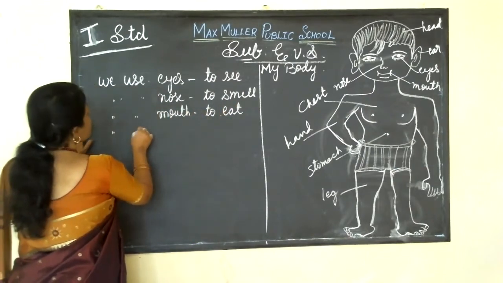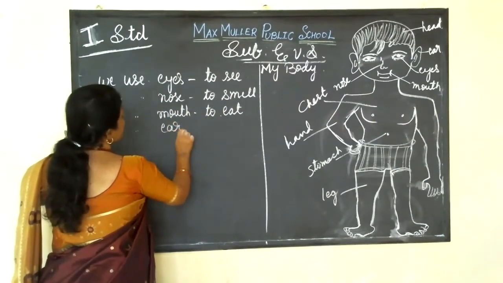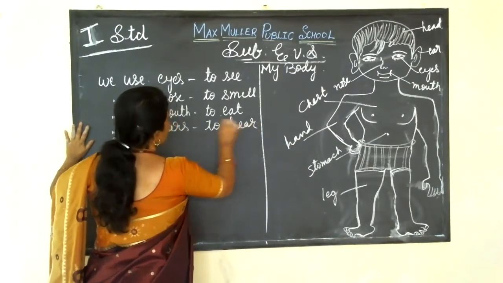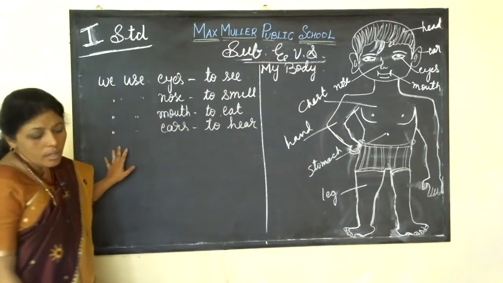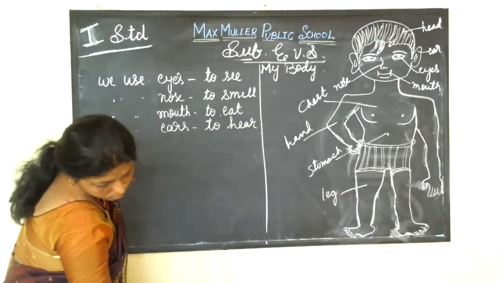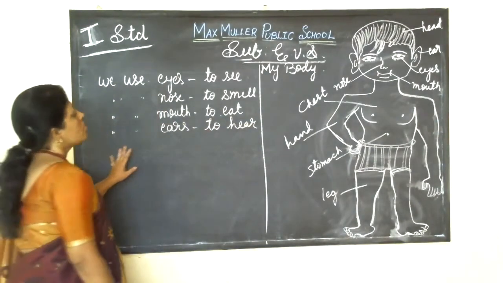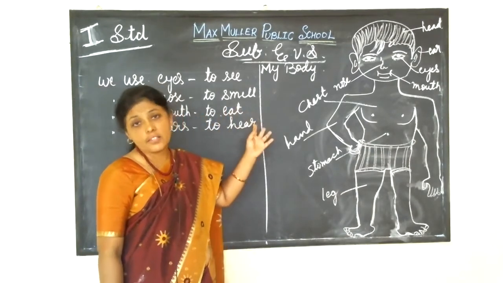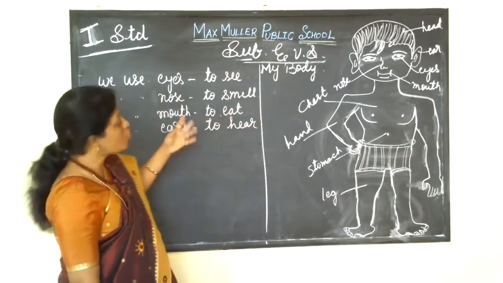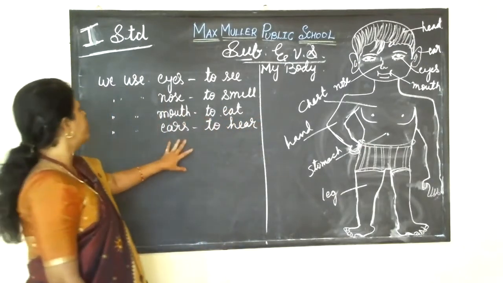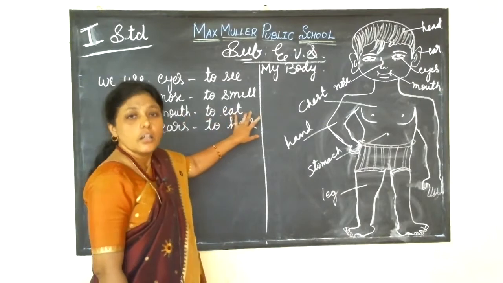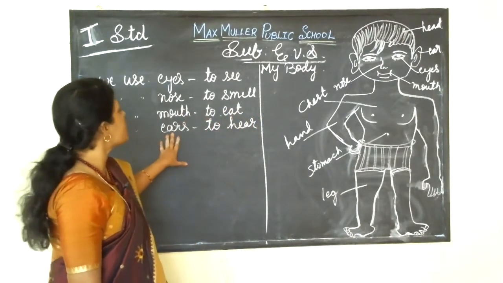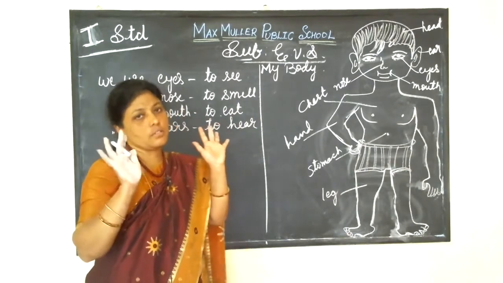Then we use our ears to hear the sound. So we use our mouth to eat, to bite, to taste, to chew the food. Yes, we use our ears to hear the sounds.